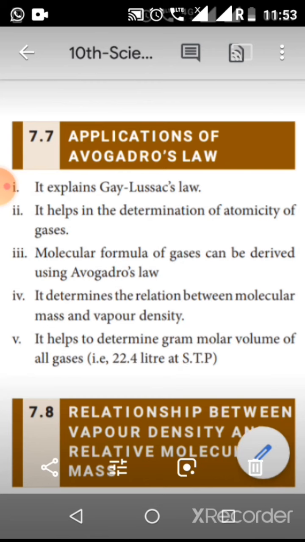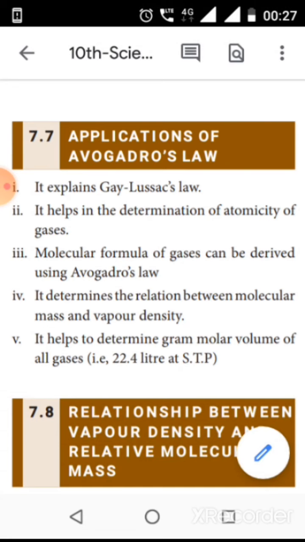Then the fifth one is it helps to determine the gram molar volume of all gases, 22.4 liters at standard temperature and pressure. So these are the applications of Avogadro law. There are 5 points.